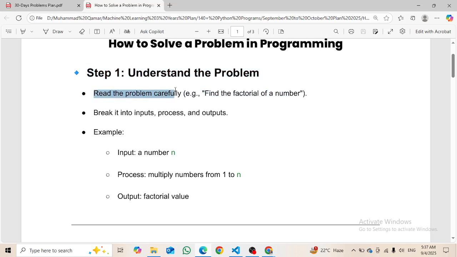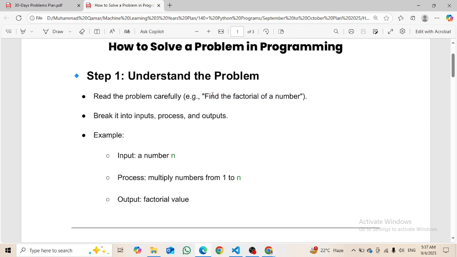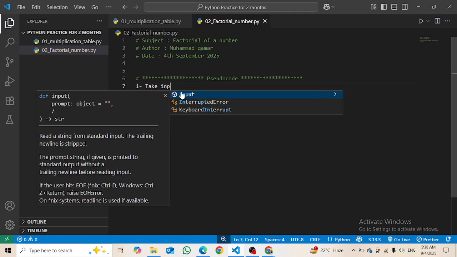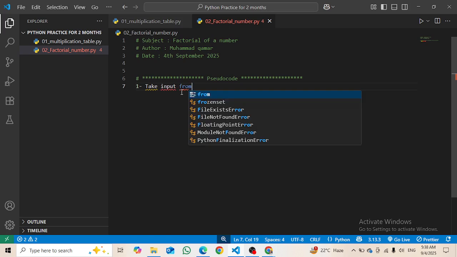Okay, so now let's check how we can do it. We have to understand the problem carefully, which is to find the factorial of a number. I am not going to scroll in today's video because we have solved this as an example here, but I have not watched it carefully, so I'm going to write it by myself. First of all we have to break the problem into inputs, process and outputs. So I'm going to write here that step number one is to take input from the user, right? Input from the user.